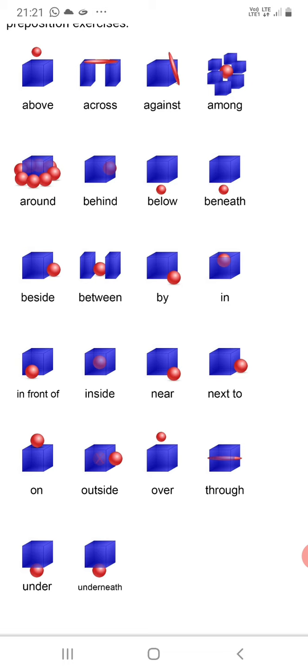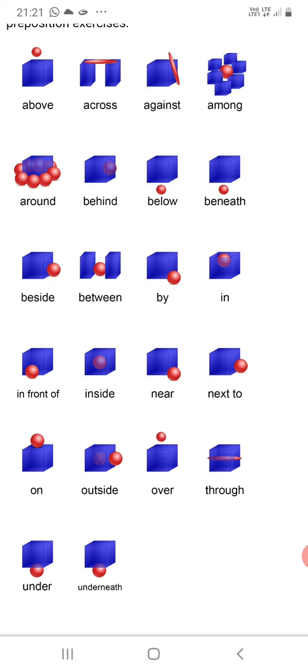Below, below in the sense somewhat like under, below that surface, below the surface. Beneath, also giving the same meaning. Beside, somewhat like near, very close to it, so it is beside. Between, between the two boxes the ball is there, so at least two should be there, then only we can use the word between. And by, also like near, beside. In, inside the box, in the box.